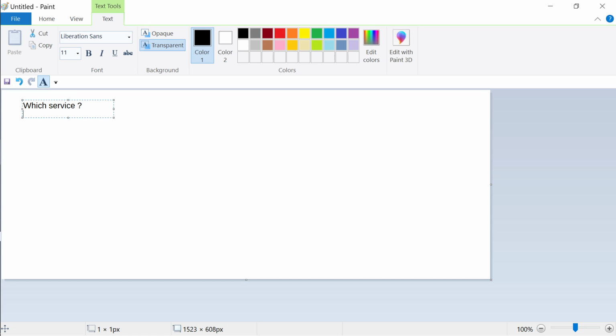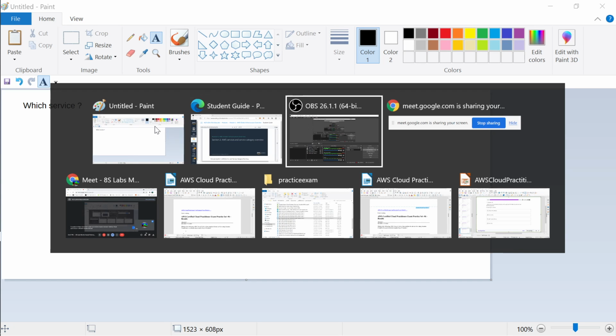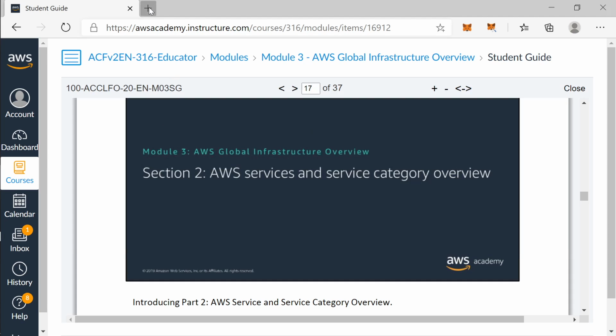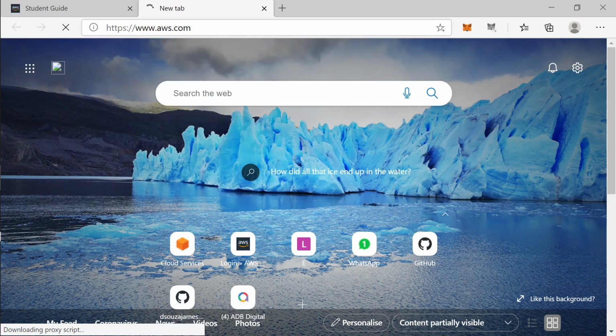So you have to know which services are available in AWS. If you go to AWS, definitely you will get to know different services.